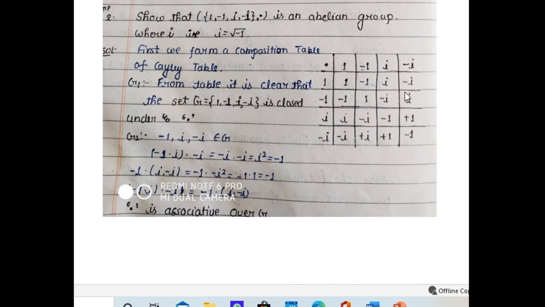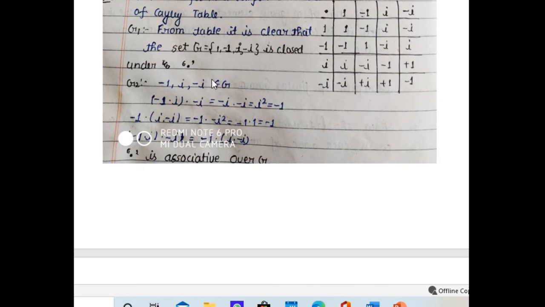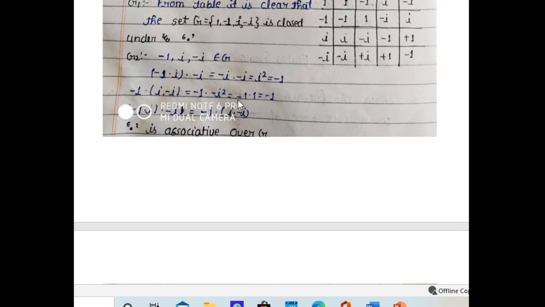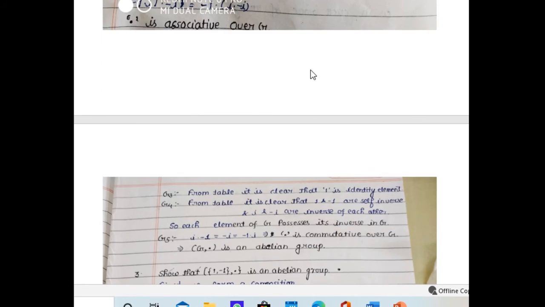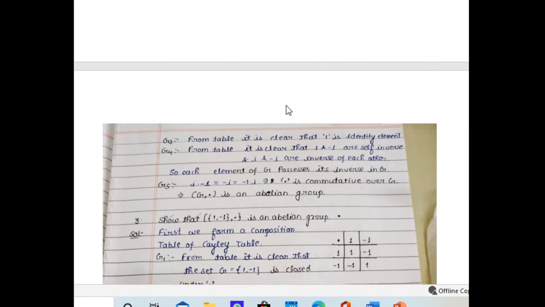Now we can easily see that all the elements, after operating with each other, are the same as the set {1, minus 1, i, minus i}. So this set G is closed under multiplication, and multiplication is also associative over the elements, where i is the imaginary unit, the square root of minus 1.